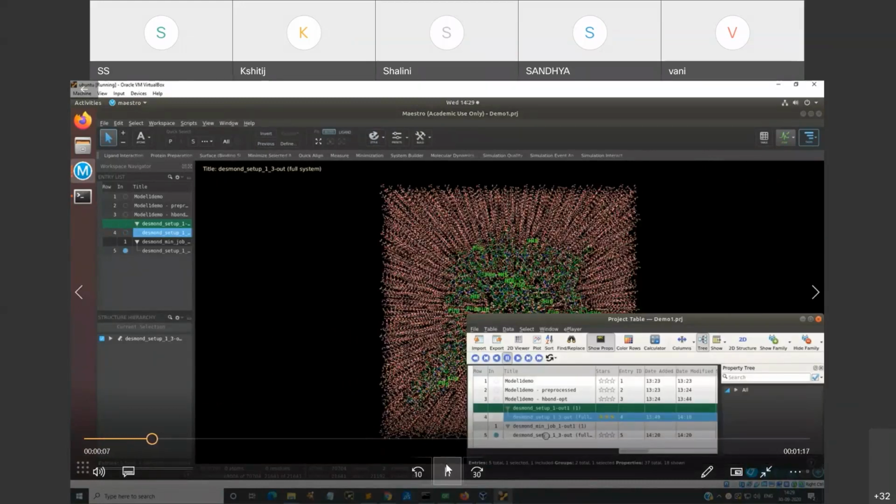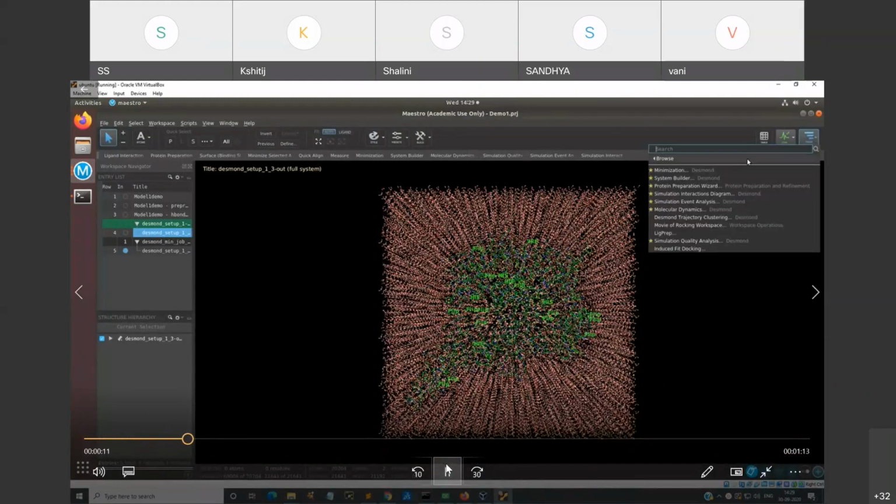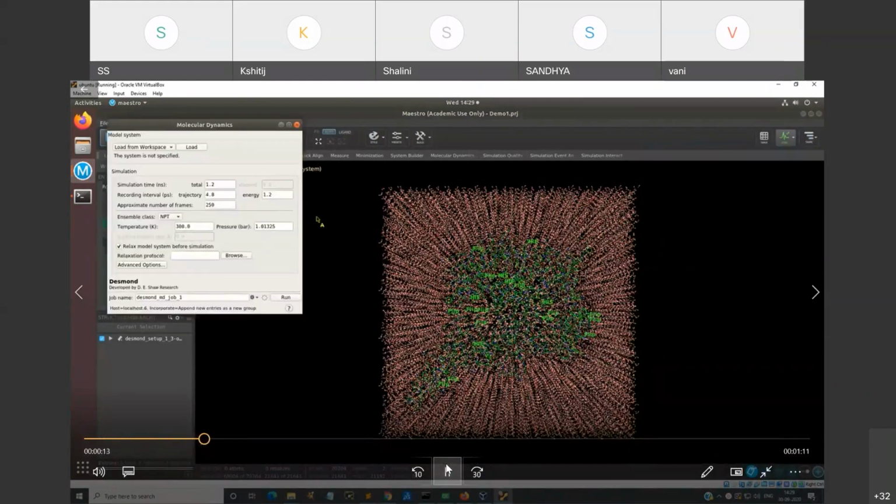So we started with the loading of your minimized structure. Then from the right-hand corner, you took molecular dynamics, you loaded your minimized structure from the workspace, and you can accordingly vary your simulation time from 10 nanoseconds to 20, 30, 40, 50, whatever is your choice.